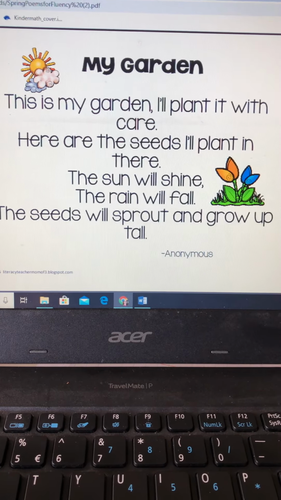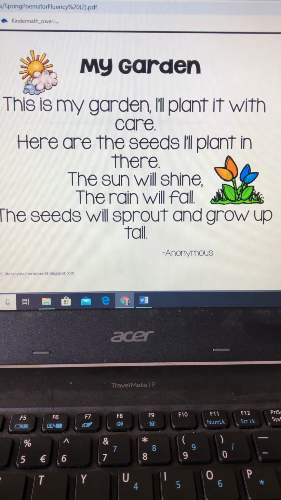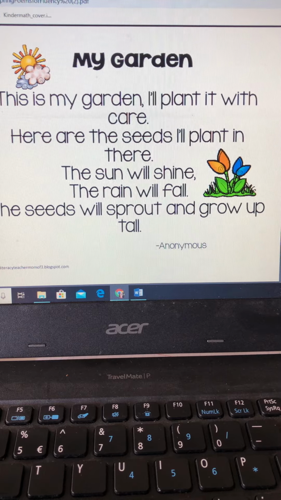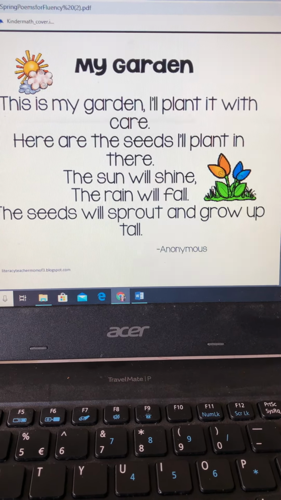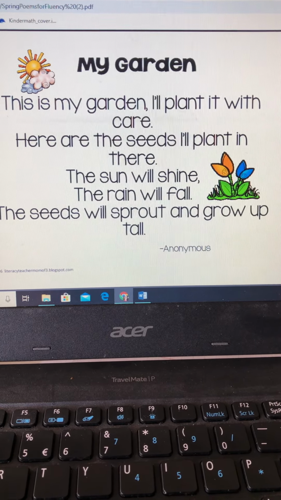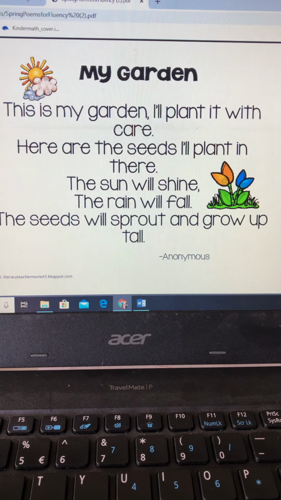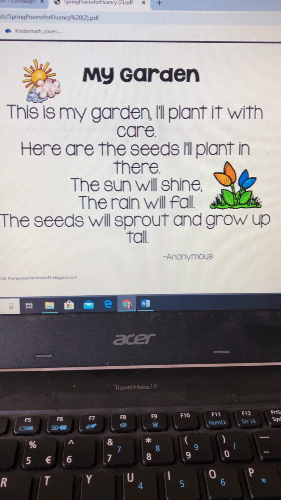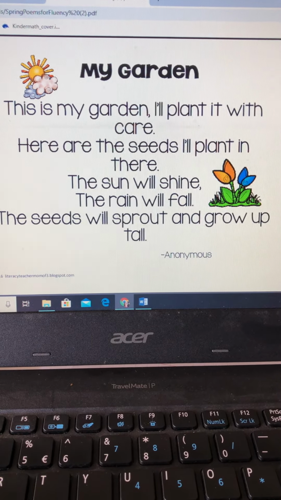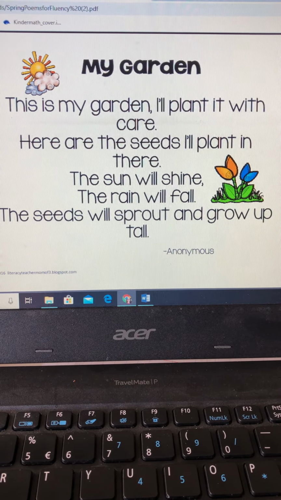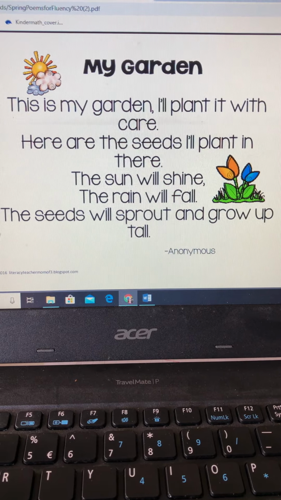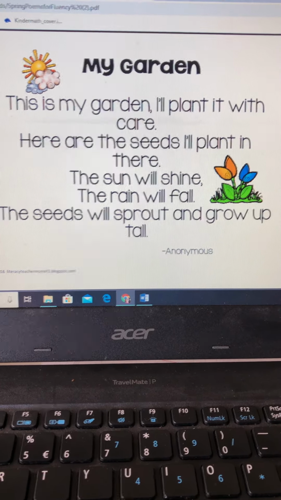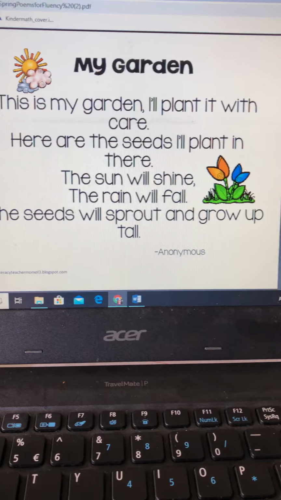Okay, very good. So I'm going to read it one more time, just me, and if you want to try to read along at the same time, you absolutely can. But while I'm reading, I want you to see if you can find any words that rhyme. And then after this, I'm going to see if you can tell me some words that rhyme in this poem. All right, so listen carefully to me reading it again.